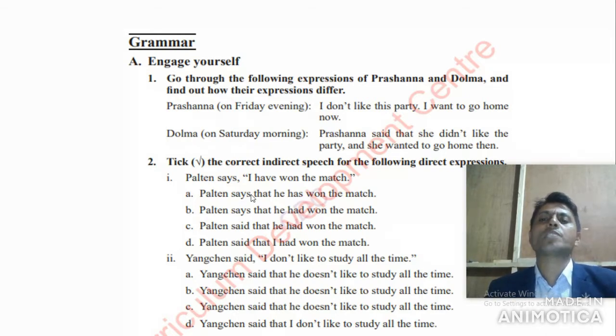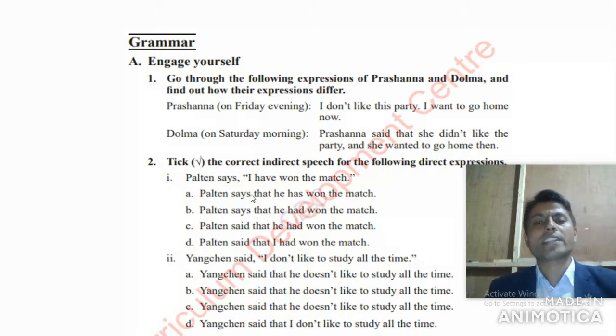Here I changed into she, want changed into wanted, and now changed into then. So these are the changes that you have to make while changing from direct speech to indirect speech.